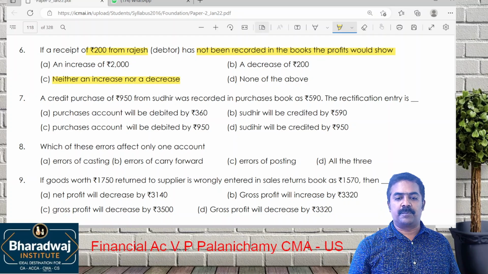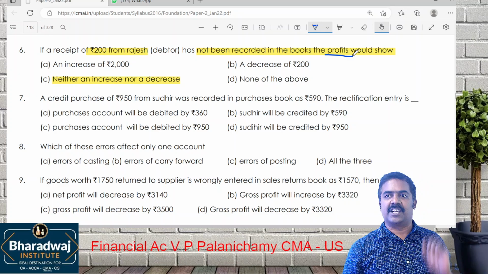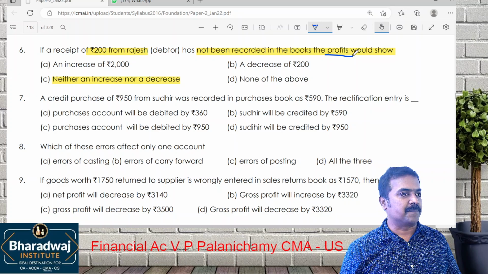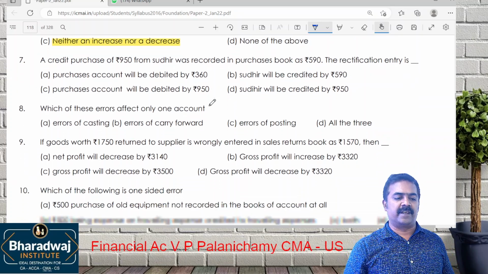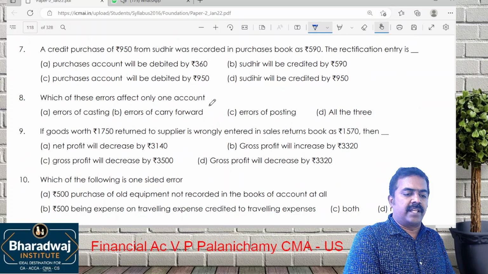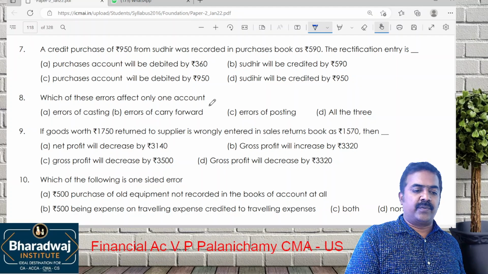The question is about profit. ரொம்ப சிம்பிள்ங்க. ராஜேஷ் வந்து கேஷ் வாங்குறது ரெக்கார்ட் பண்ணல. Is it affecting your income? Is it affecting your expense? No. So profit will not be affected. Next. Credit purchases 950 from Sundar was recorded in purchase book as how much? 590.